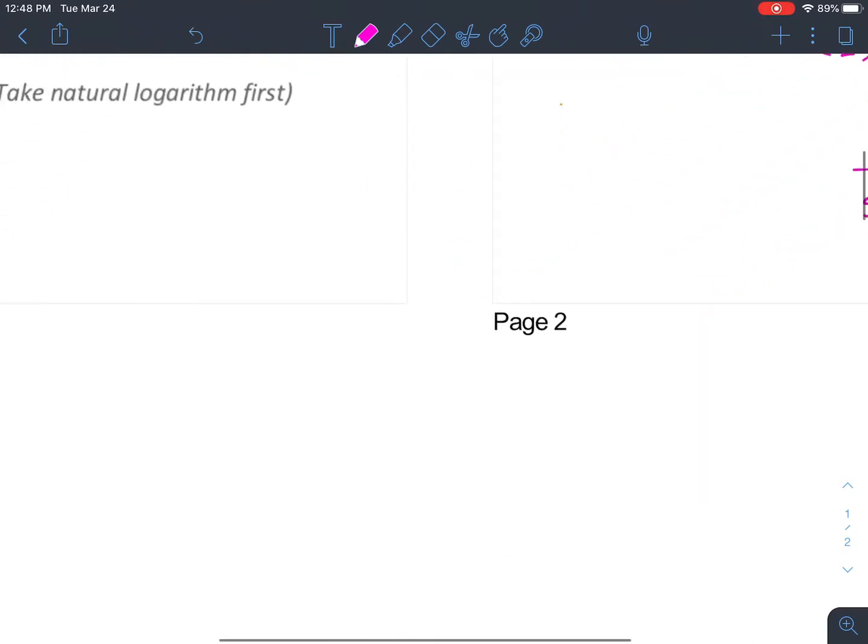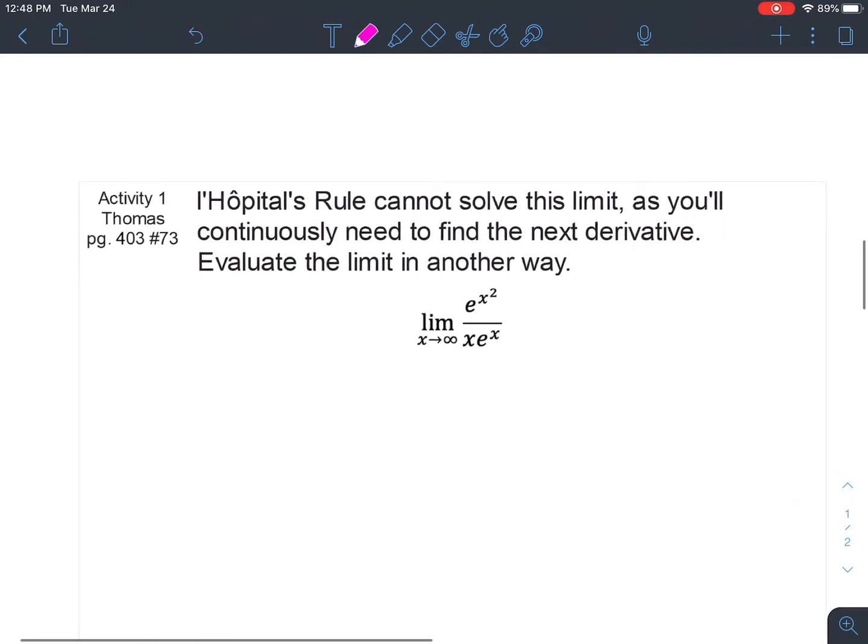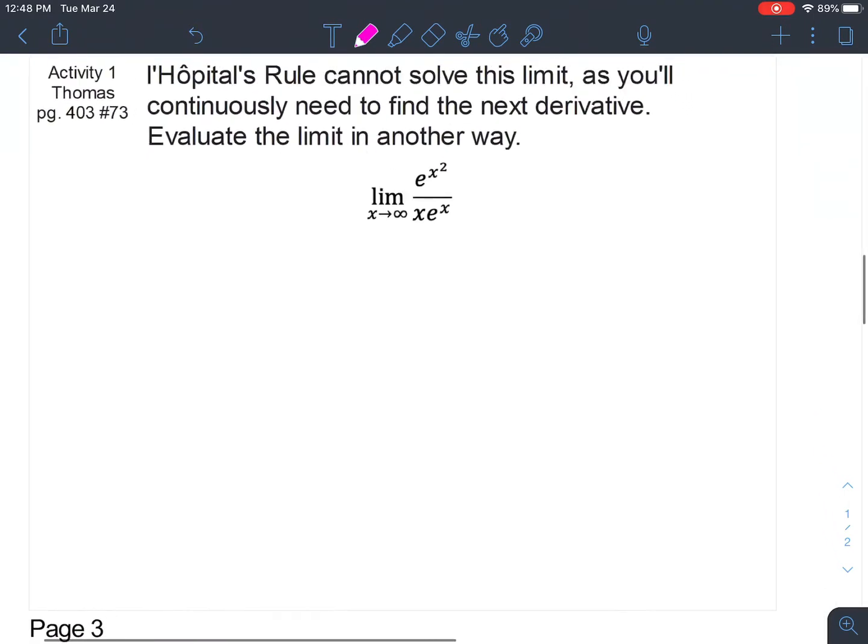So I've got another one then from the Thomas book. This one I want you to try on your own. I'm going to give you a hint. In order to solve this, you are going to need to use a negative exponent. Give it a shot. This one I do think is going to be kind of tough though, so don't feel bad if you get stuck on it. Pause the video. When you are done, I'll show you how to do it.